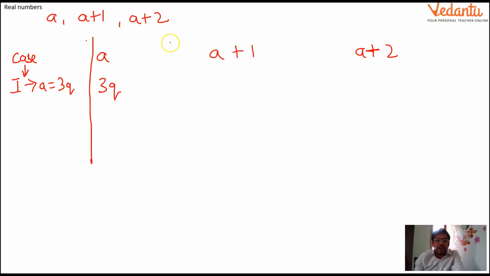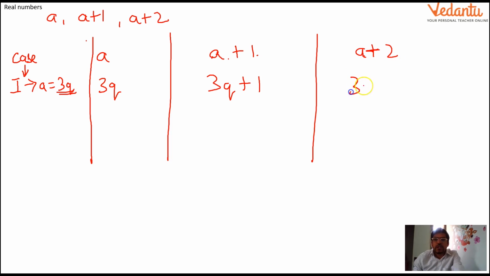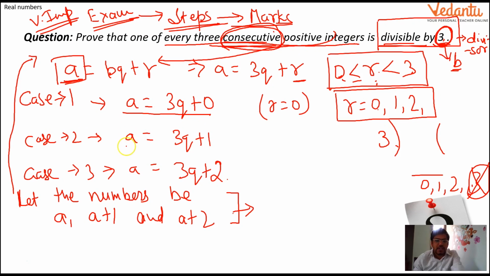And the value of a plus 1: if a is 3q, a plus 1 will be 3q plus 1, and similarly a plus 2 will be 3q plus 2, isn't it? Now case 2: you must be remembering that a was equal to 3q plus 1.